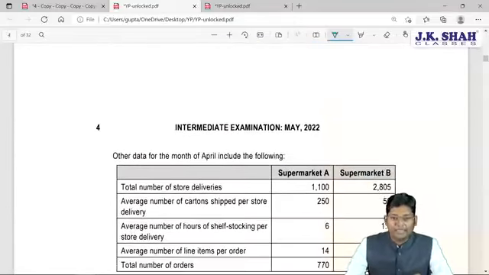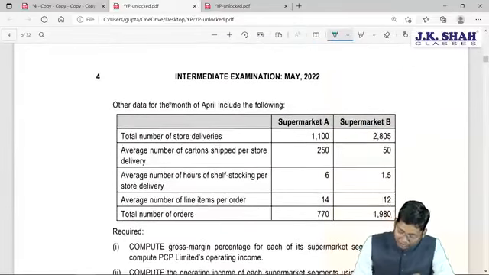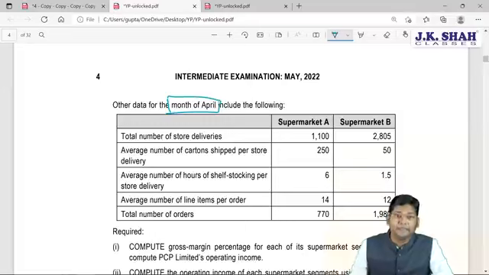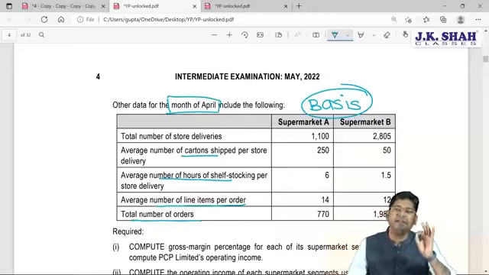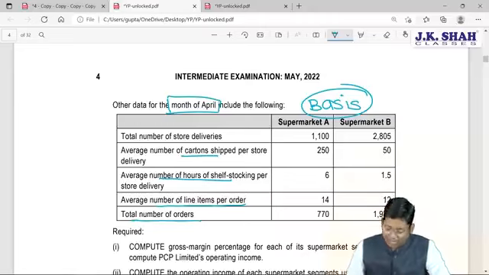By using the same information, they have given the month of April related data: the total number of deliveries, number of cartons, average number of hours, number of items per order, and total number of orders. Everything is given. Sir, what does this table stand for? This table stands for all the activity-wise totals given for both the supermarkets.